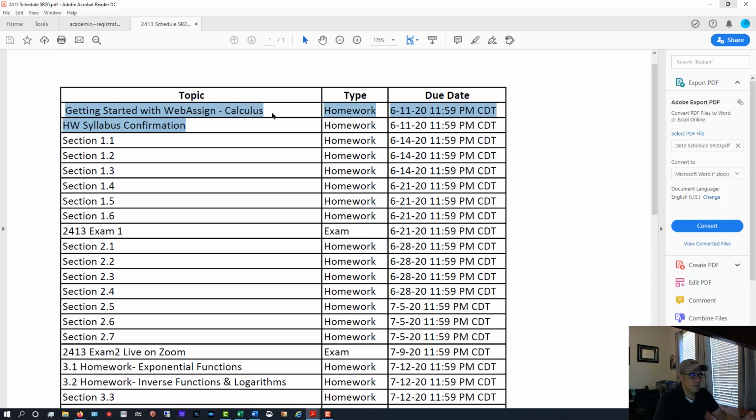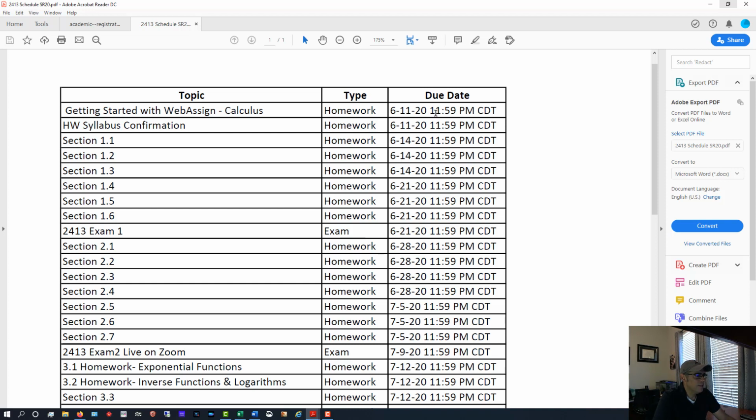One of them is getting started with WebAssign, just to get you familiar with the software that you use to do your homework. And then the other one is a syllabus confirmation. That's just a quiz, a question like, do you understand the requirements of the course? Yes or no. I need you to complete those by the 11th of June, by almost midnight, right?